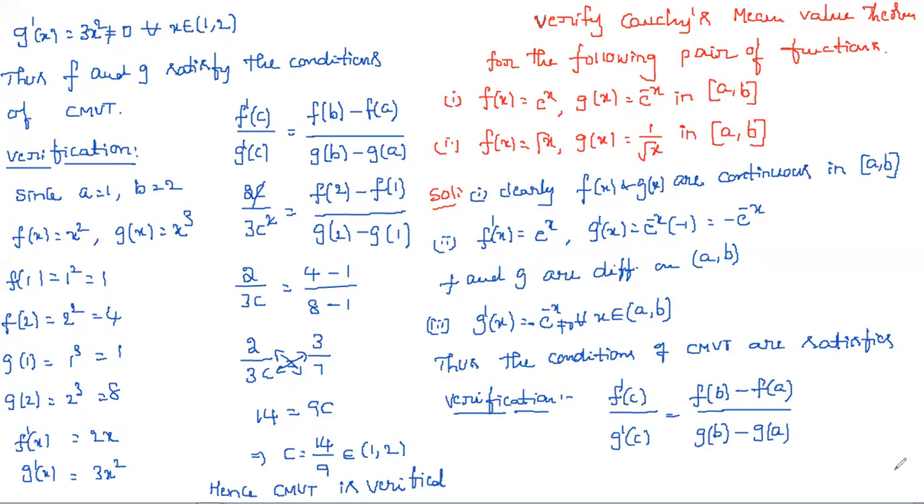So f'(x) is nothing but what we got, e^x. So f'(c) is nothing but e^c. We got f'(x) = e^x as it is, and g'(x) = -e^(-x). So f'(c)/g'(c) is e^c / (-e^(-c)), equal to (e^b - e^a)/(e^(-b) - e^(-a)). Right, so this one only we got. Now we need to simplify this one.